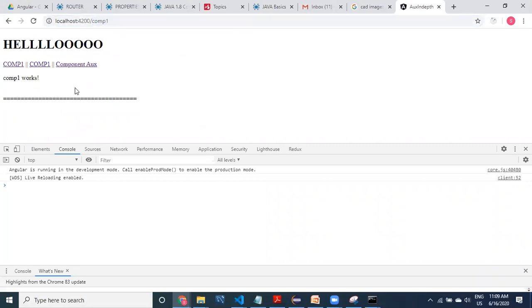It got printed. See here, guys, if I click on component auxiliary, what happened? Component 1 is displaying, and even the second one is going to get displayed. Two things are displayed. Of course, if you provide only comp1, then it is going to display like this. But if you click on this one, both are going to get displayed. How they get displayed here is a different picture. Now try to understand the signature that we have provided in the HTML.